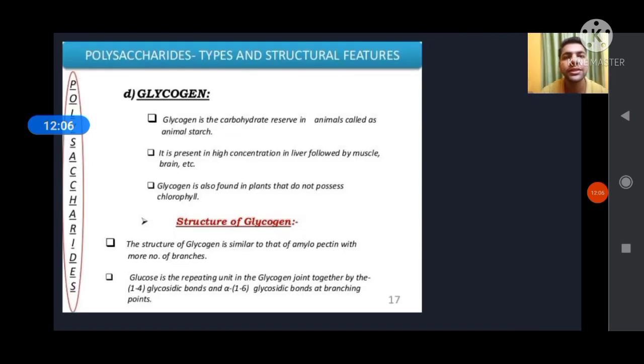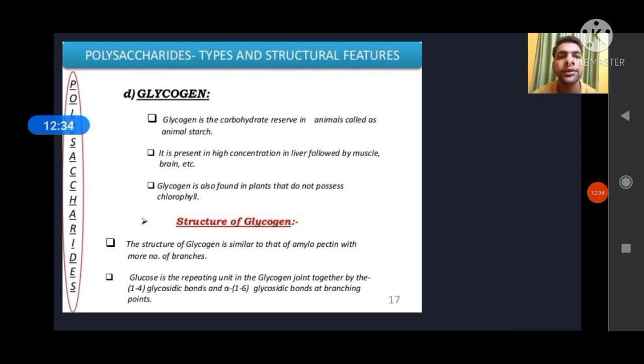Then discuss about glycogen. Just as starch is the storage form in plants, like that glycogen is the storage form in animals. Glycogen is the carbohydrate reserve in animals, called animal starch. Obviously, it is present in high concentration in liver followed by muscle and brain. It is a very important point. Remember that.